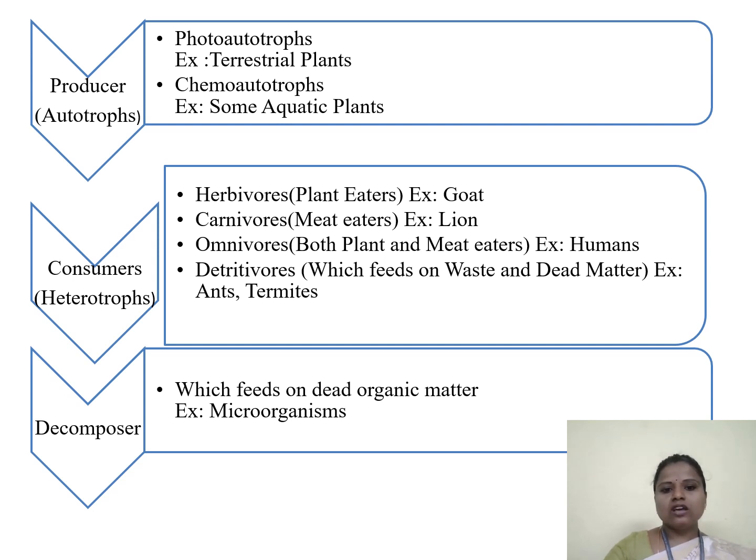Next, omnivorous, which take in both plants and meat. For example, we can take human beings. Detritivorous feed on waste and dead matter. For example, we can say ants and termites.